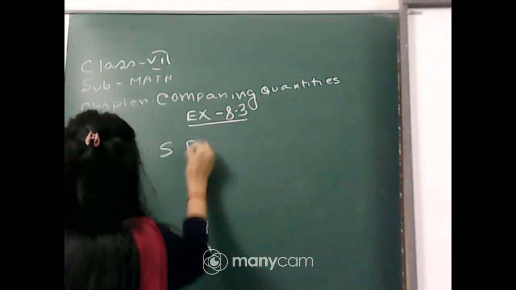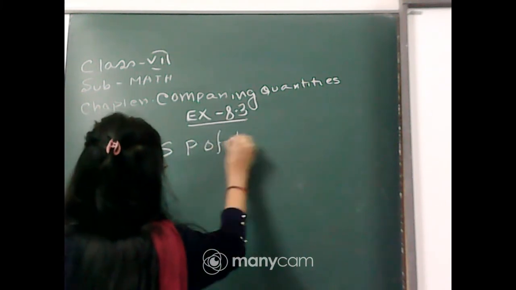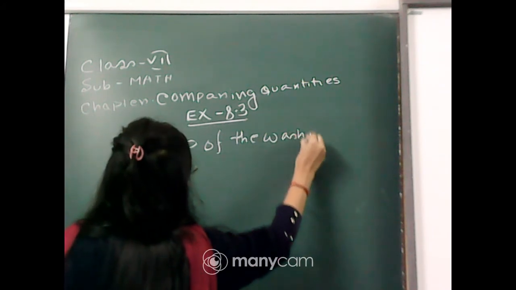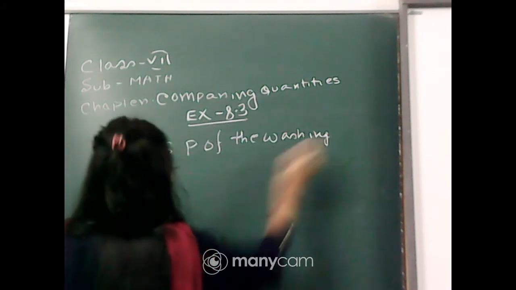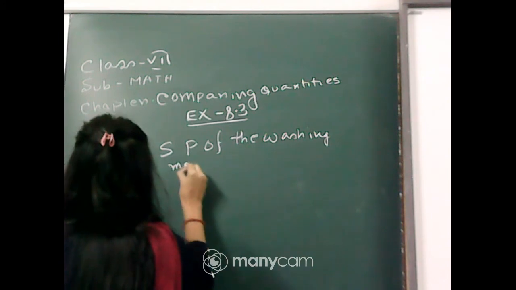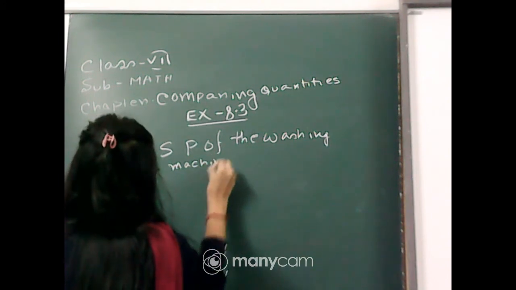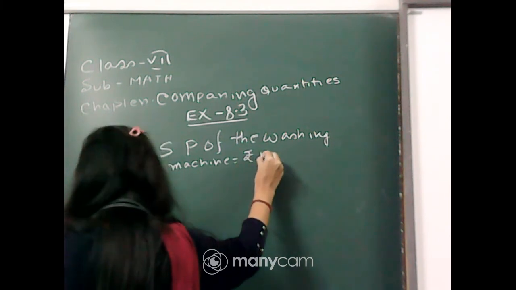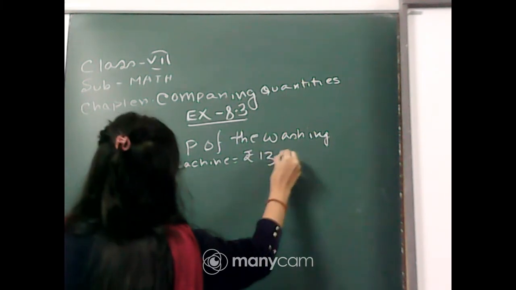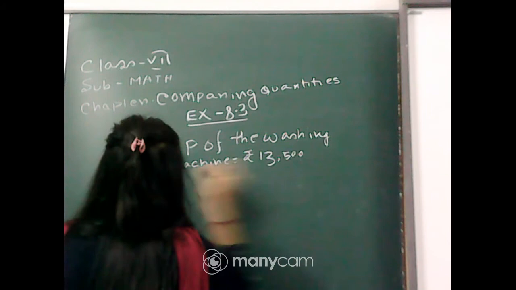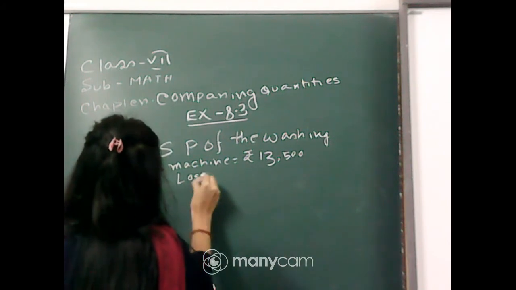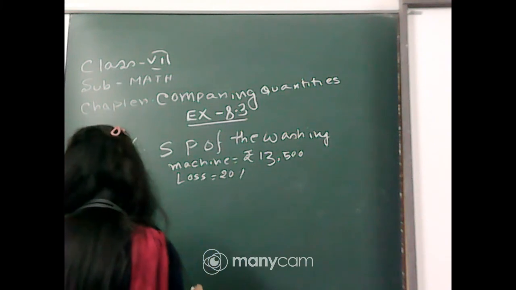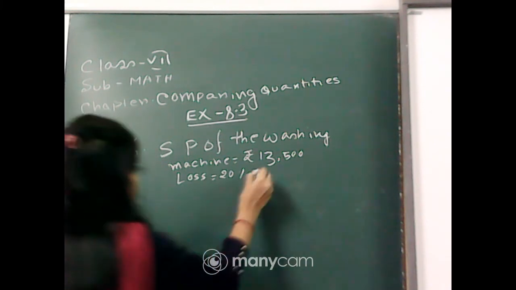Selling price of the washing machine is equal to 13,500 and loss is equal to 20% of CP.